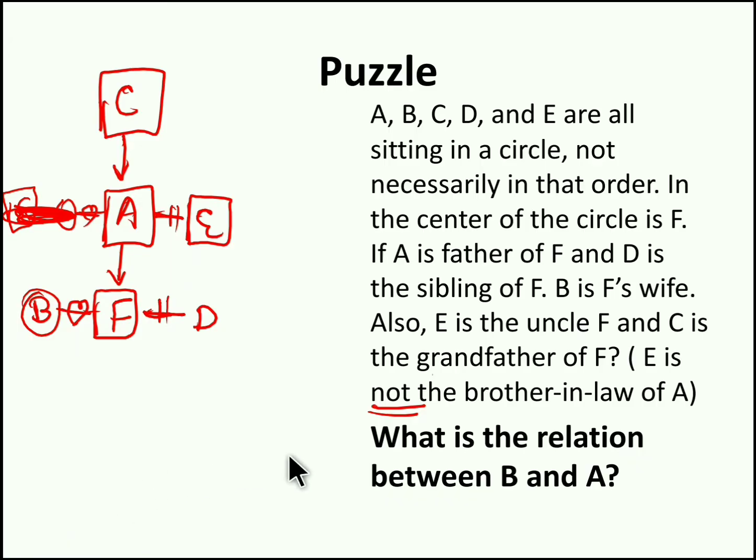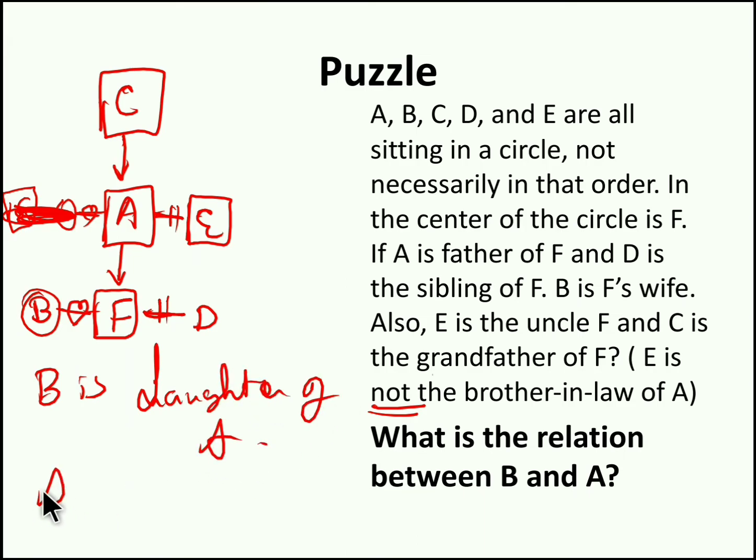Now our question is, what is the relationship between B and A? So relationship between B and A is in simple, F's wife is B, F's father is A. So B is daughter-in-law of A and A is father-in-law of B. So this is the basic relationship between B and A. So whichever the answer given in option, you can take it.